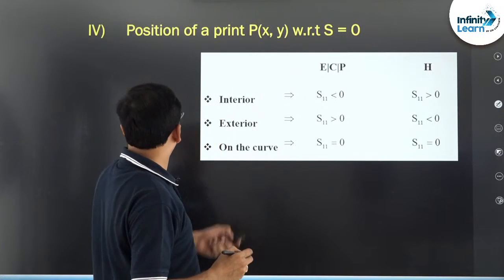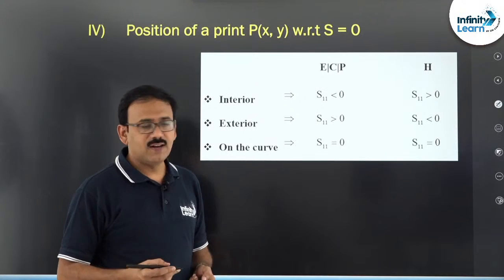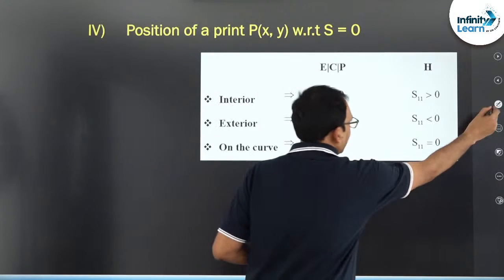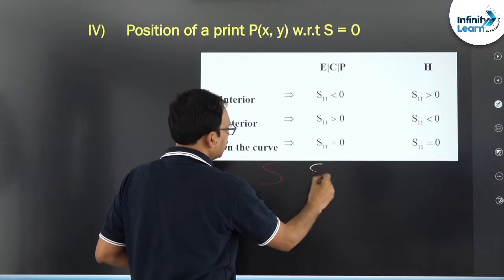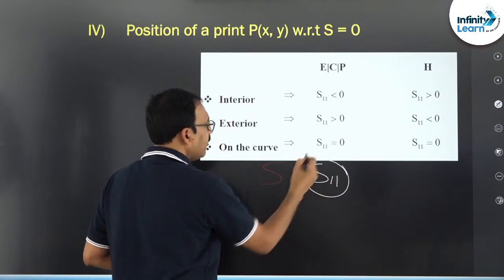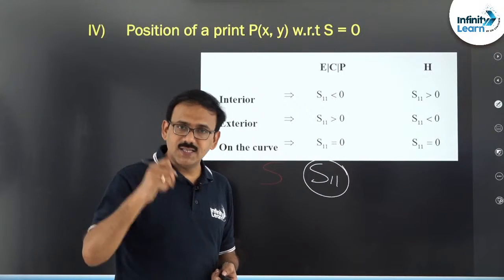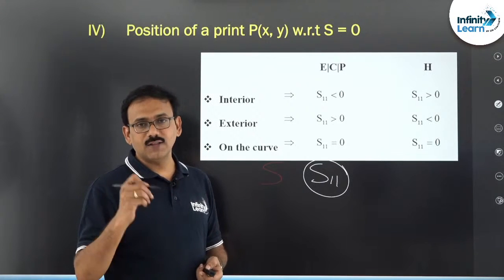Now friends, position of a point with respect to S equal to 0. You know well, position of a point means we just find S11, am I correct? If S11 is negative, the point lies interior, positive exterior, 0 on the curve.